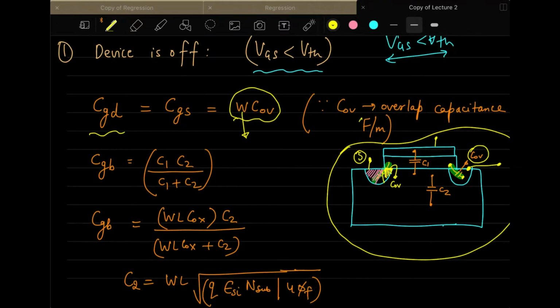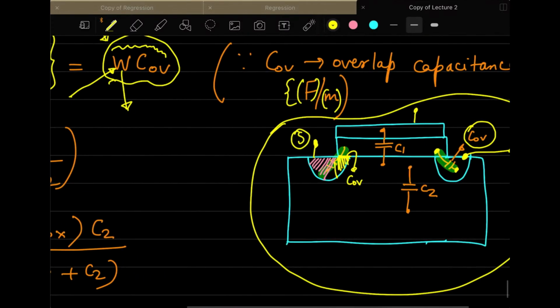Its value is in farads per meter, so to get the capacitance in farads, we multiply it with the width of the MOSFET, which gives the value of CGD and CGS. Please note, both values will be the same, because the capacitance over here and the capacitance over here will be the same if there is no channel.